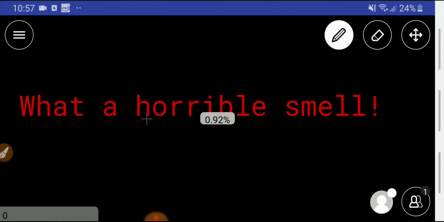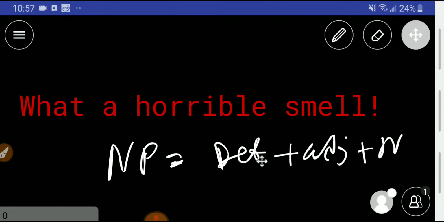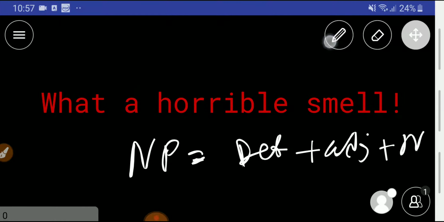Okay, look at here. What a horrible smell. We know that the structure of a noun phrase is determiner plus adjective plus noun. We know that there are some determiners that come before the determiner. We know that articles are determiners, right?